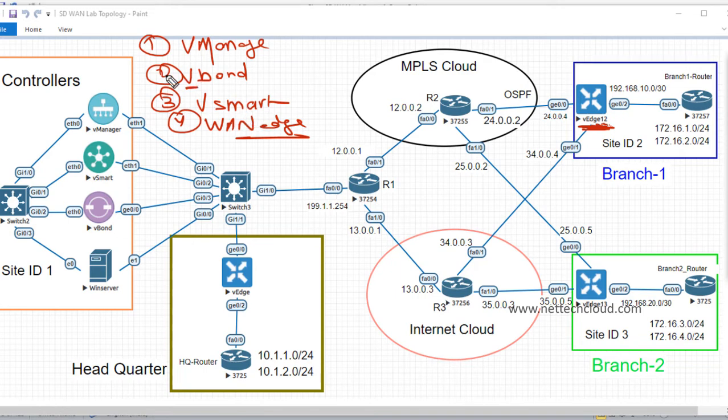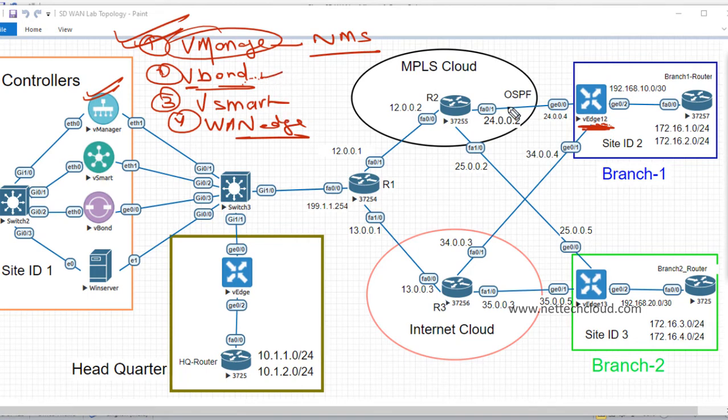So vManage is the management server, NMS. Configuration, provisioning, troubleshooting, monitoring, policy, everything is done from vManage, one of the controllers. vBond orchestrates connectivity between the management, data, and control planes. It's the orchestrator plane, and this one is the management plane. The orchestrator is the first point of contact for all SD-WAN components.